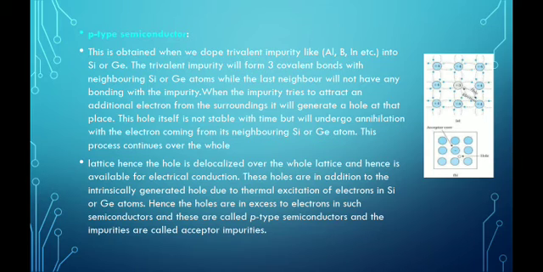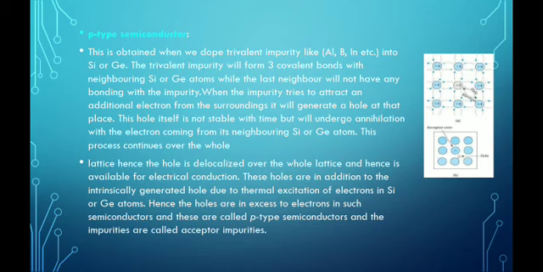This trivalent impurity will form three covalent bonds with the neighboring silicon or germanium atoms, while the last neighbor will not have any bonding with the impurity. When the impurity tries to attract an additional electron from the surroundings, it will generate a hole at that place.